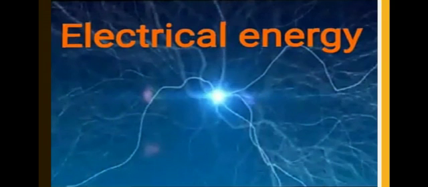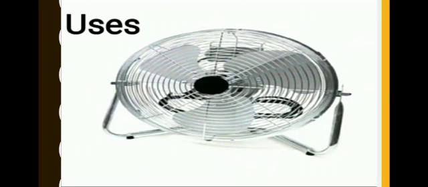Then electrical energy. We know that all things are made up of atoms. Atoms possess particles like protons, electrons and neutrons. The movement of electrons in an object causes energy. This energy is called electrical energy. In our daily life, we use batteries to get electrical energy. Electrical energy is also generated from nuclear power plants, hydroelectric plants, windmills, and also from solar energy.